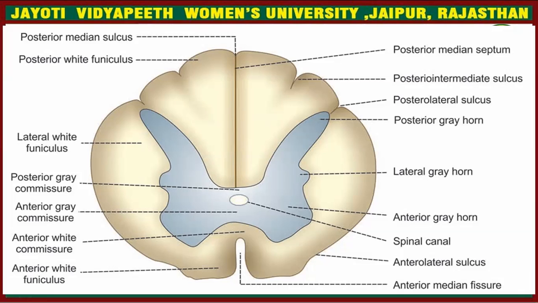So this is posterior median sulcus with both side posterior white funiculus, lateral white funiculus.